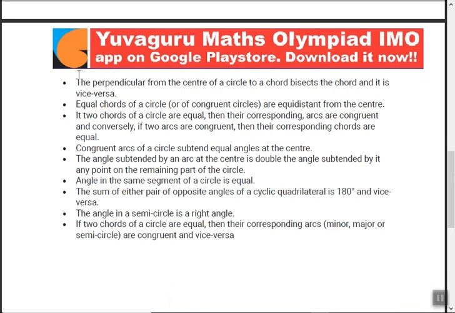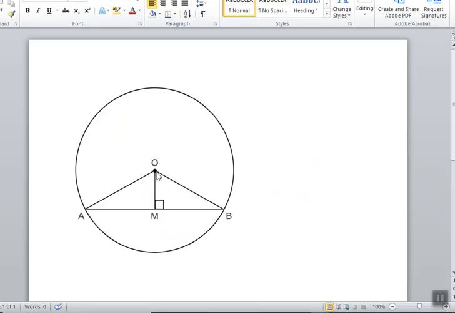Now a few important theorems. The perpendicular from the center of a circle to a chord bisects the chord, and the converse is also true. Let's see it in the figure. This perpendicular drawn from the center of a circle to a chord bisects this chord, meaning AM equals MB, and it is vice versa also.